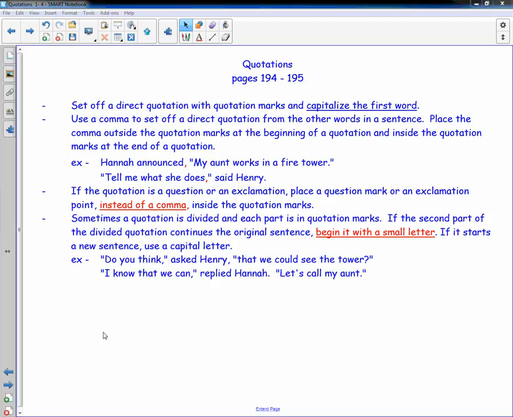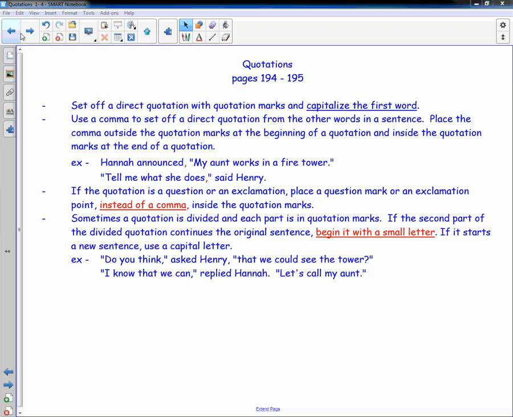Sometimes a quotation is divided and each part is in quotation marks. If the second part of the divided quotation continues the original sentence, begin it with a lowercase or a small letter. If it starts a new sentence, use a capital letter. "Do you think," asked Henry, "that we could see the tower?" If I take out "asked Henry," "do you think that we could see the tower" is a sentence, so that does not get capitalized. "I know that we can," replied Hannah. "Let's call my aunt." These are two separate sentences, so we're going to capitalize "let's."